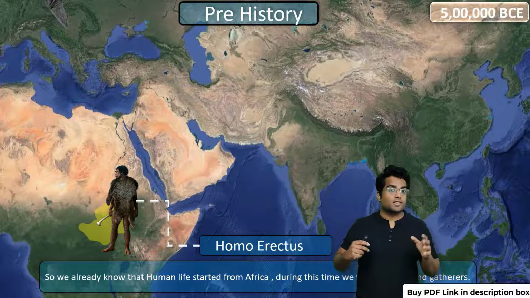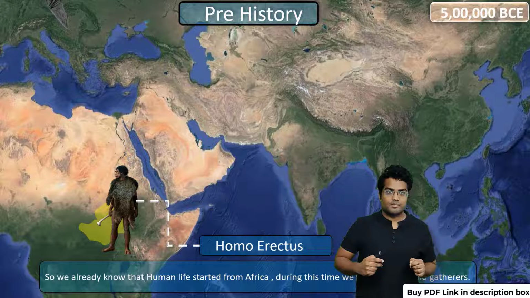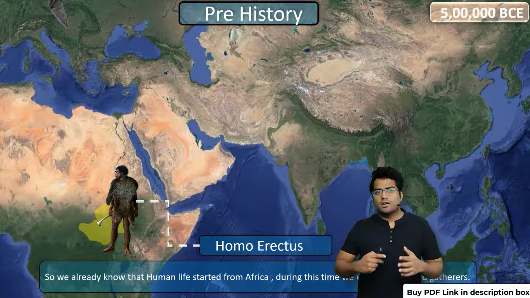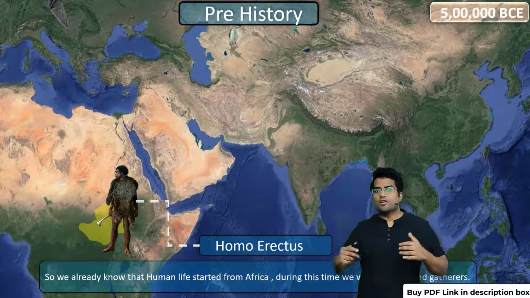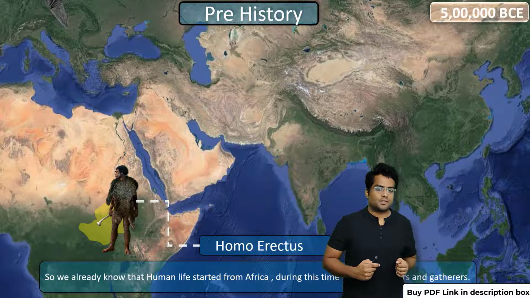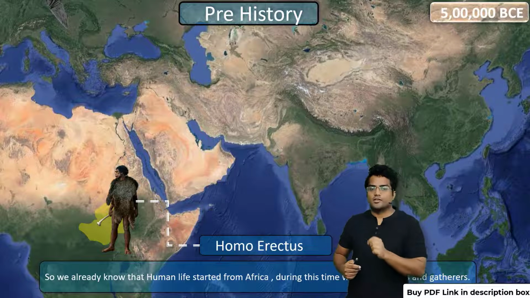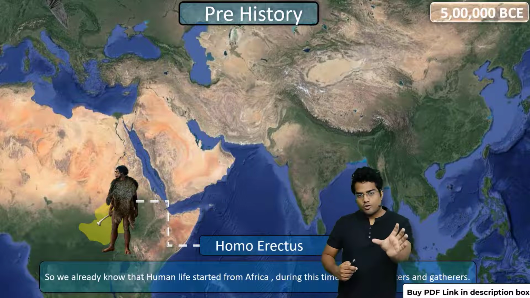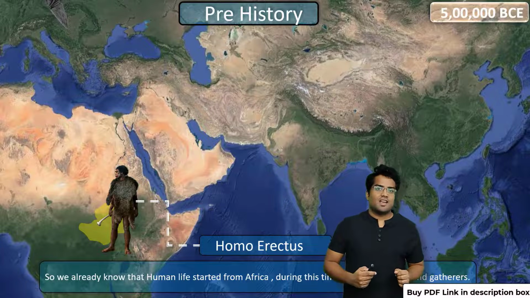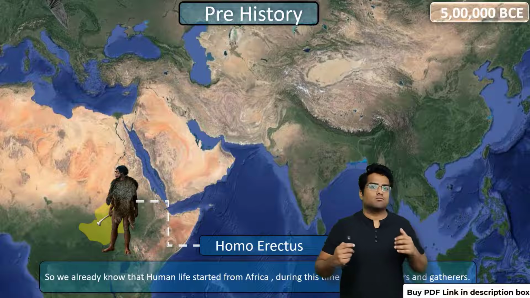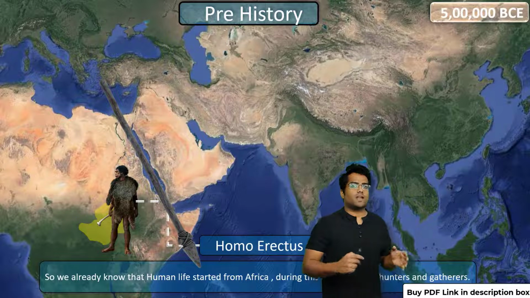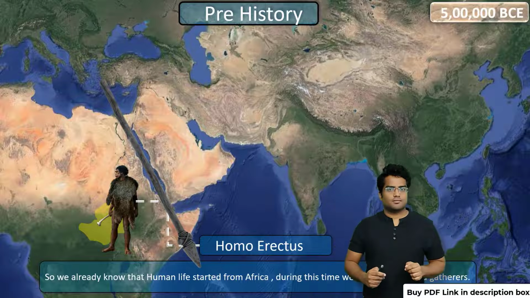Our species is known as Homo sapiens. Homo erectus is pretty much a very close relative to our own species, Homo sapiens, technically our ancestor. 5 lakh years ago, this species was found in Africa, right? Now, what was this species doing in Africa? Well, it can be safely said they were hunters and gatherers, right?